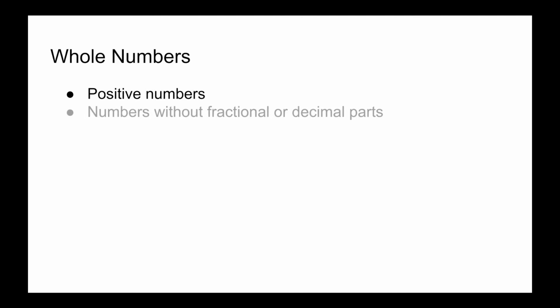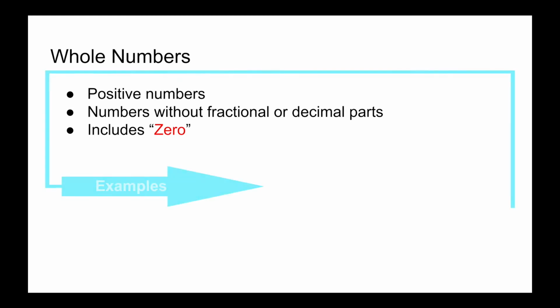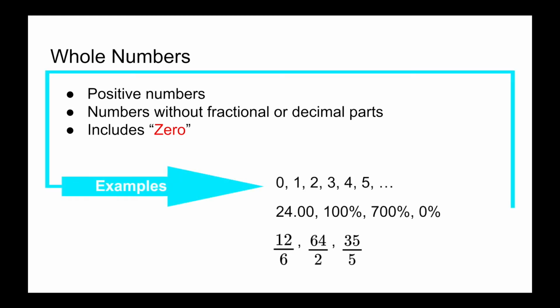Next, let's talk about whole numbers. Whole numbers are positive numbers, numbers without fractional or decimal parts, and includes 0. So looking at examples, we actually have all of our natural numbers including 0.